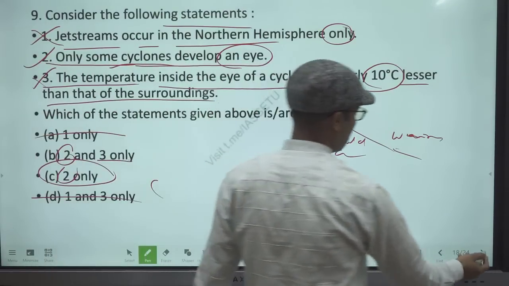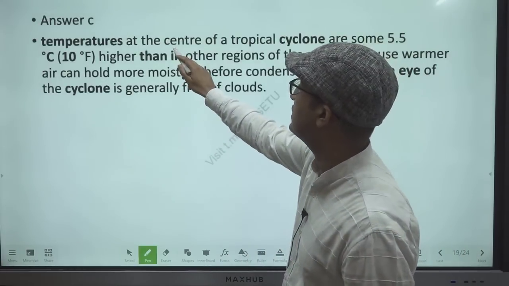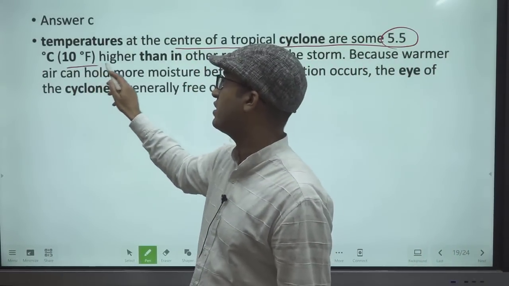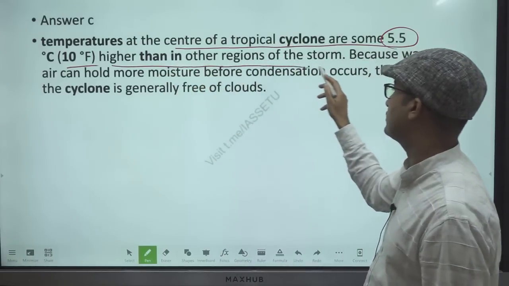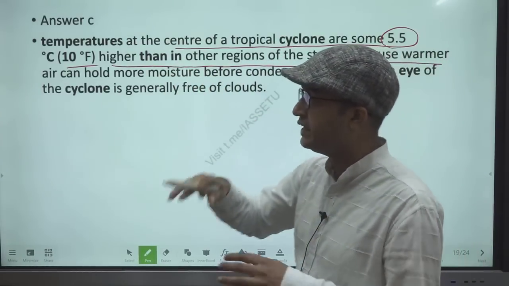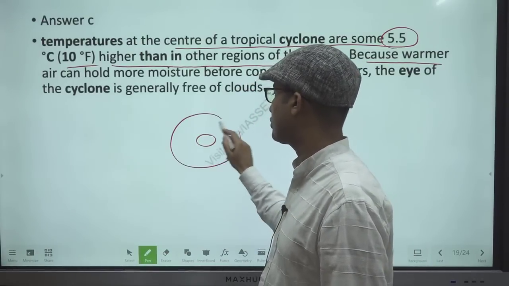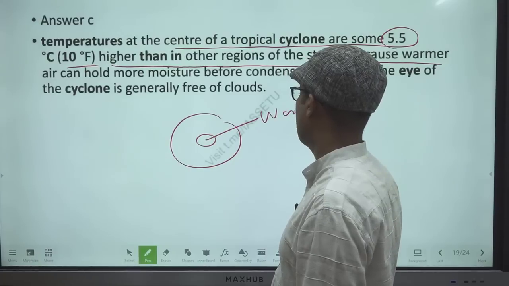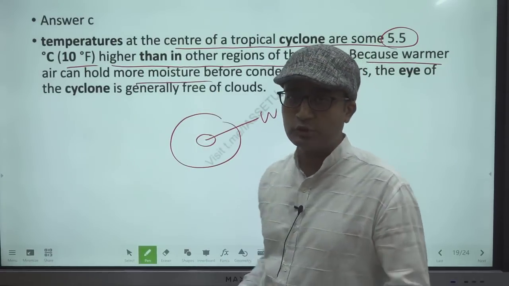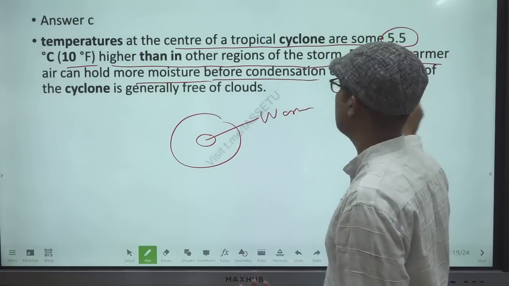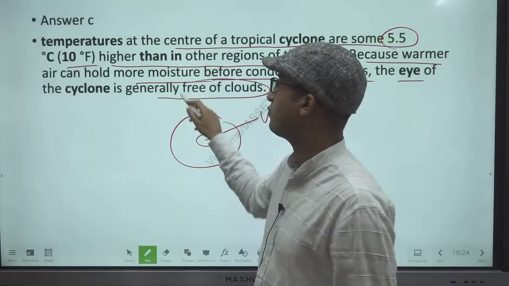Question number 9, answer C. Temperature at the center of a tropical cyclone is some 5.5 degrees centigrade, 10 Fahrenheit, higher than in the other regions of the storm, because warmer air can hold more moisture before condensation occurs. The eye of the cyclone is generally free of cloud.